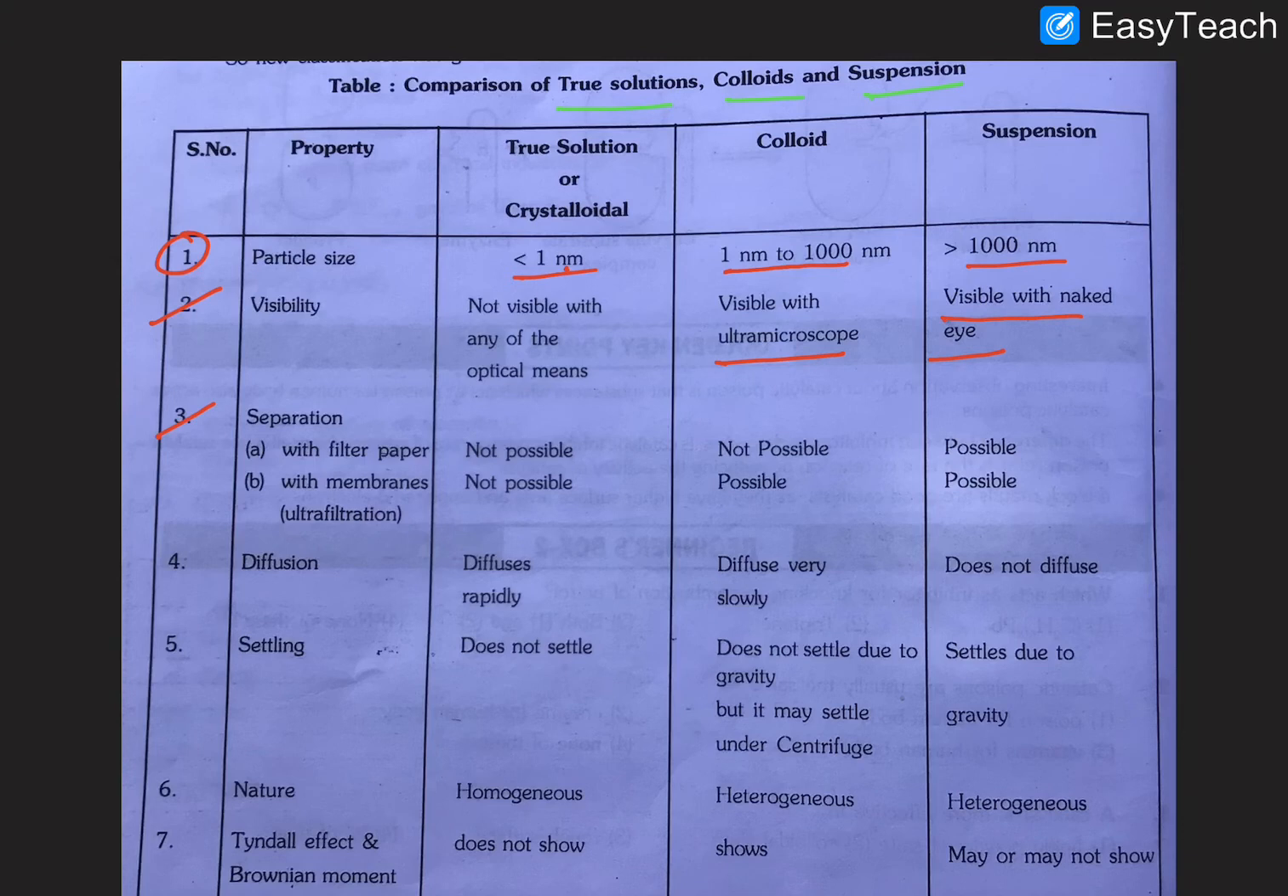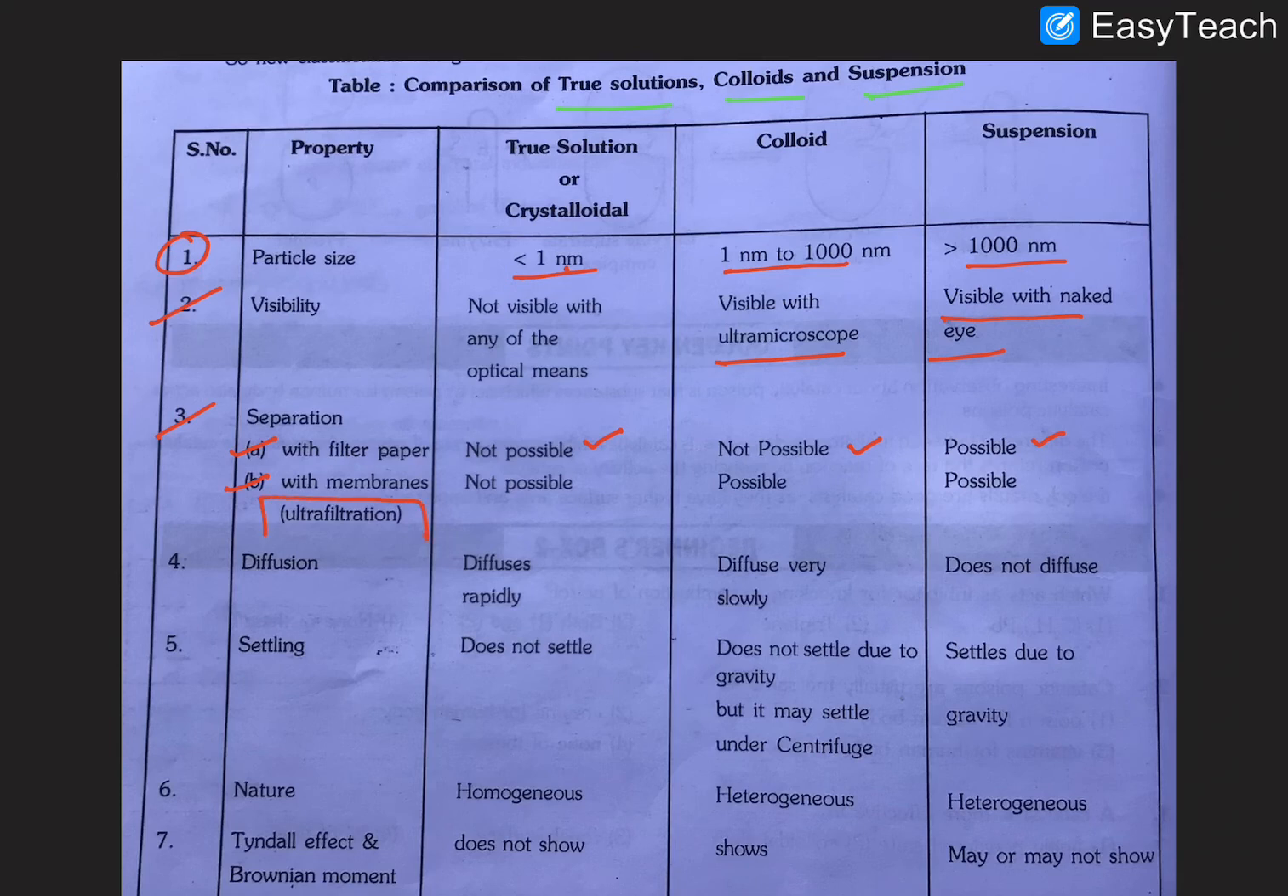Next, the third point: separation. In separation, there are two types: simple filter paper and ultrafiltration. With simple filtration, it is not possible to filter true solutions and colloidal solutions, but it is possible to filter suspension solutions, because the particle size in true solutions and colloidal solutions is too small.